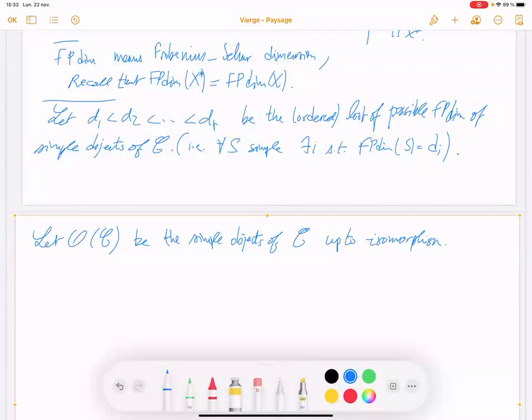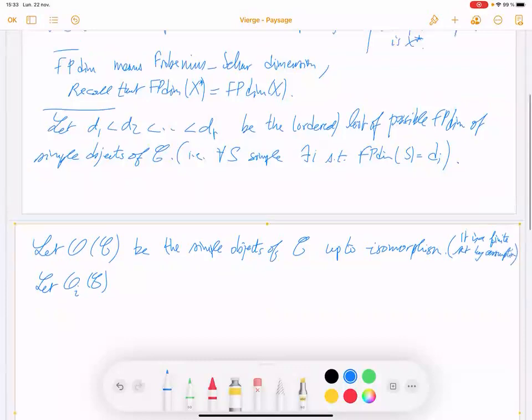And let big O index i of C be those with FPdim di. So it's a finite set, by assumption.